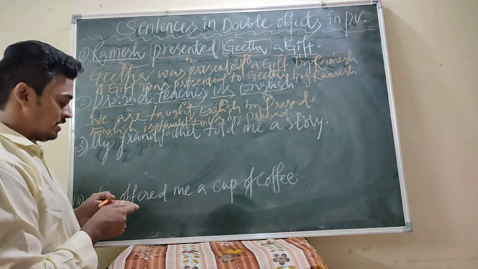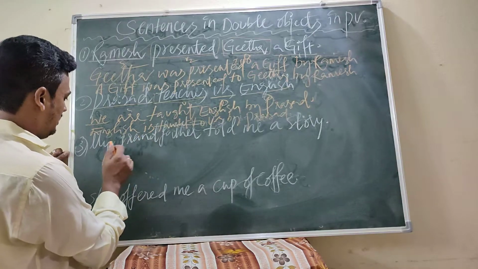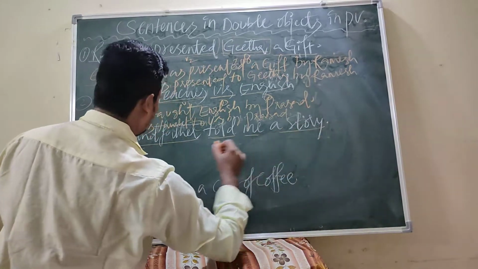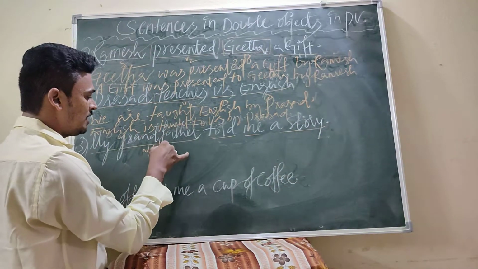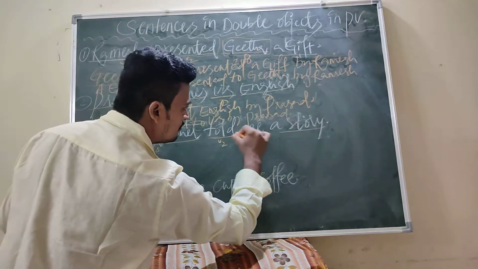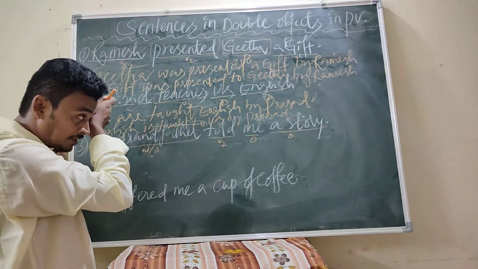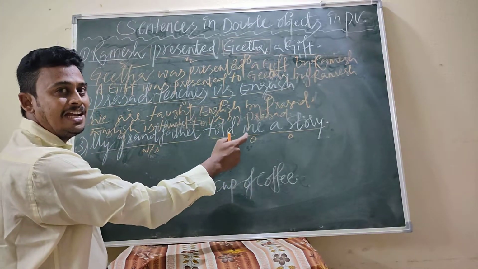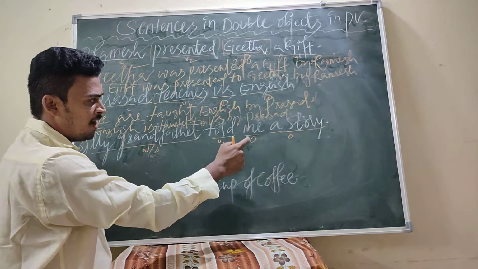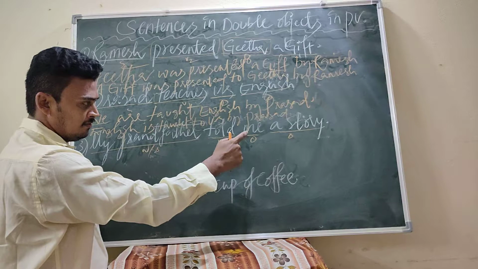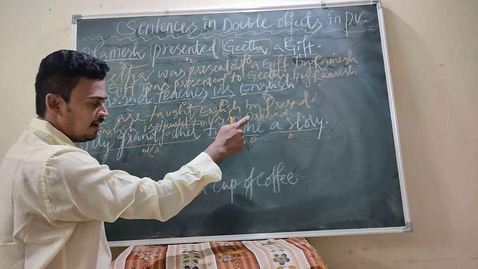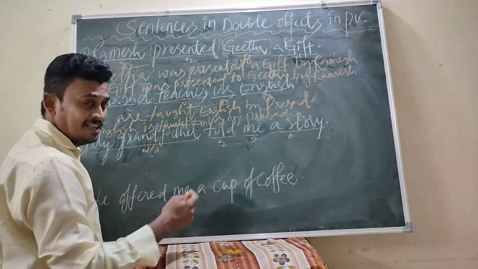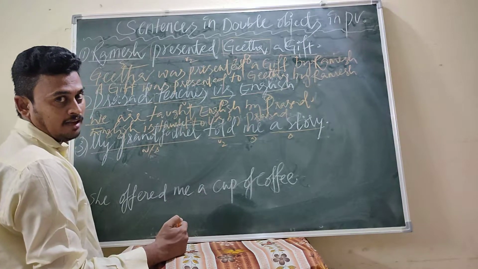Now go for another sentence. My grandfather told me a story. My grandfather is the noun or subject, told is the V2, me is an object, a story is an object. We find in this sentence two objects. The first object, when you find a person or a pronoun, is the indirect object. After that, whatever the thing is, that is the direct object.